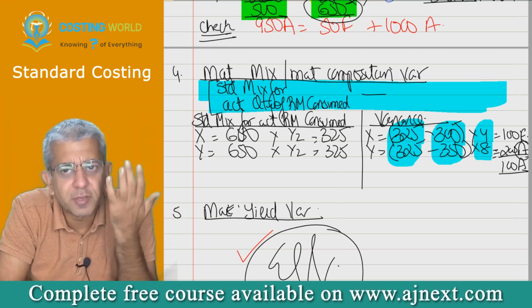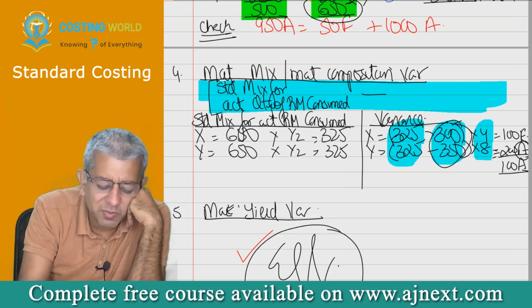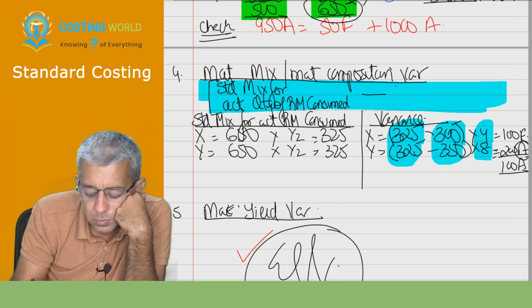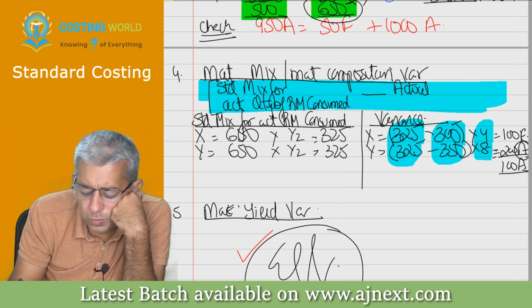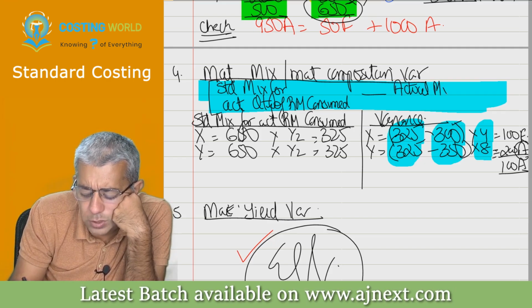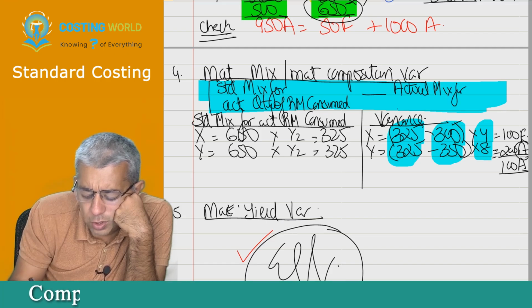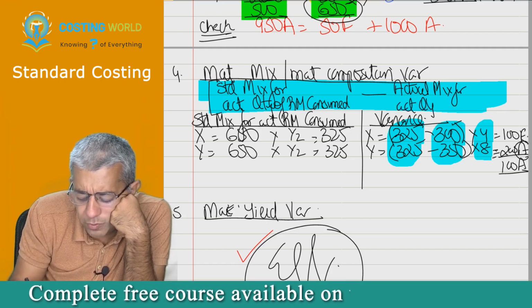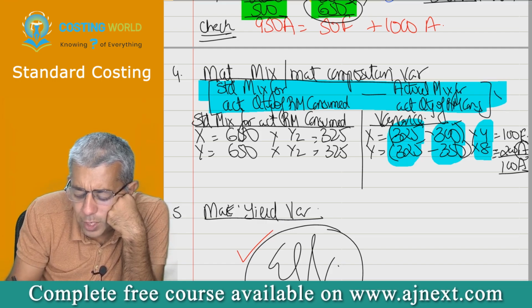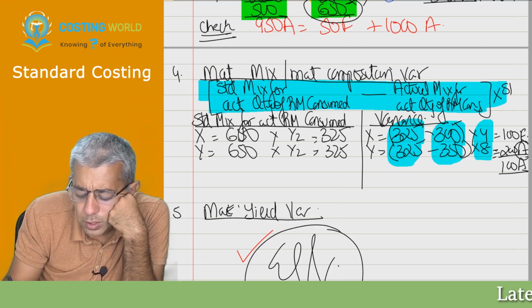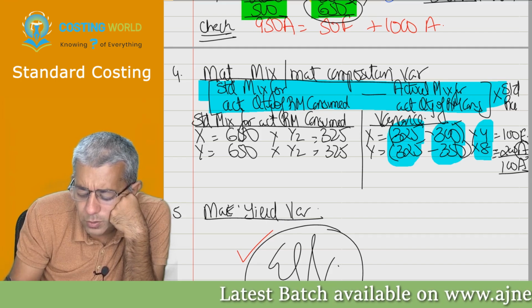So we break it off in standard ratio. Then what is 300 and 350? Now at least speak. This is actual material consumed, or you can say actual mix for actual quantity of raw material consumed. What else? Okay. And tell me what is 4 and 8 outside into standard rate. You can write down this.